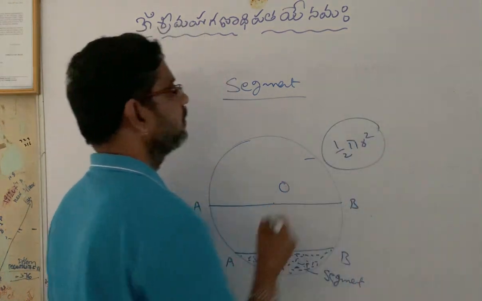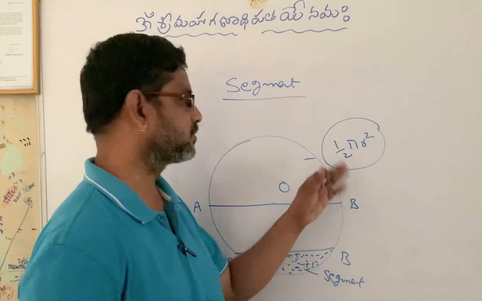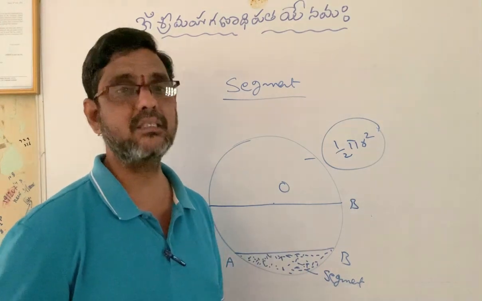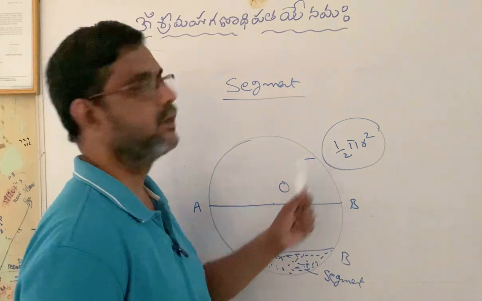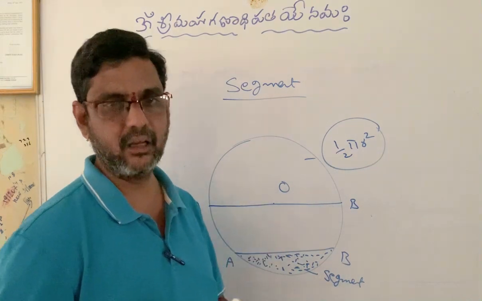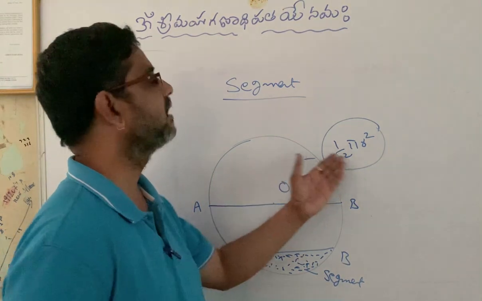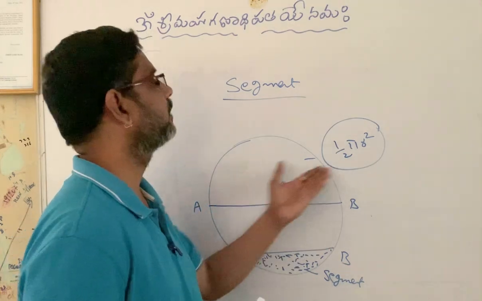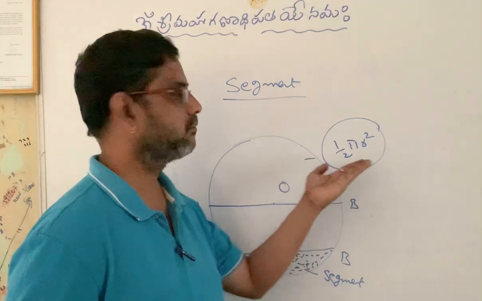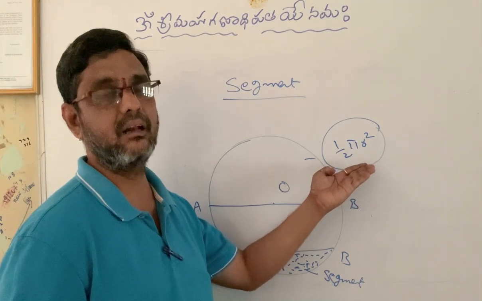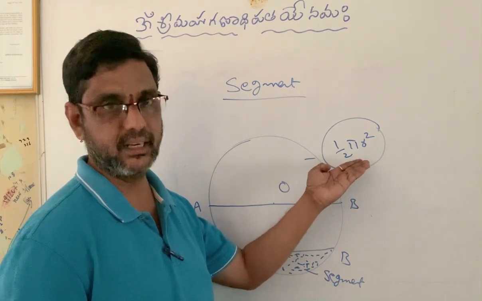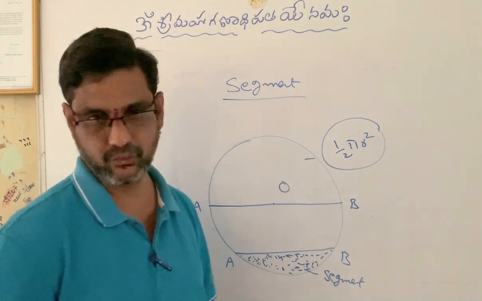Generally, we calculate area of semicircle with this formula because semicircular region is half of the circular region. We know our area of circle is pi r square, so area of semicircular region is half pi r square. You can know that one by observation.